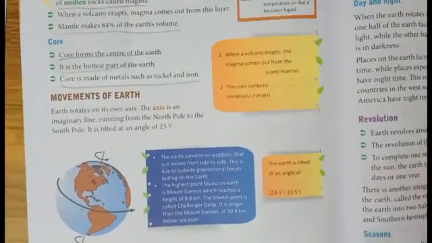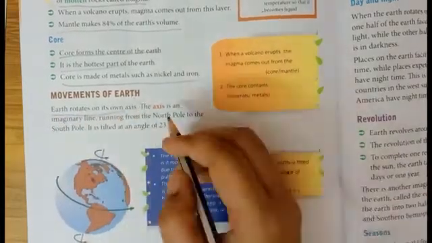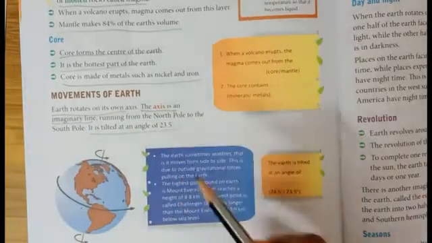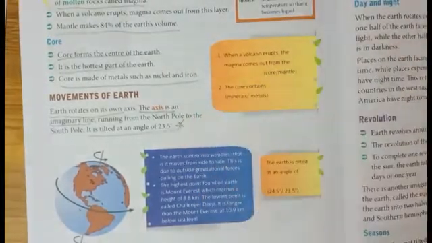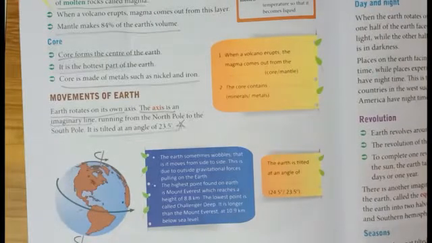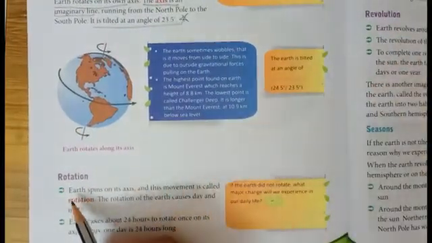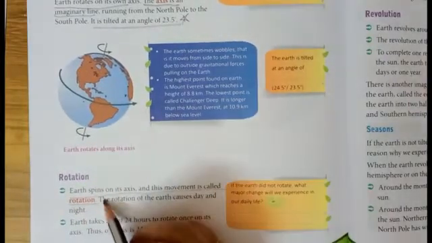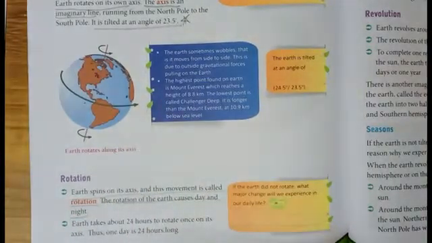Then the movement of the Earth. Earth rotates on its own axis. The axis is an imaginary line. It is tilted at an angle of 23.5 degrees. It's an important one, 23.5 degrees. Earth spins on its axis and this movement is called rotation. The rotation of the Earth causes day and night.